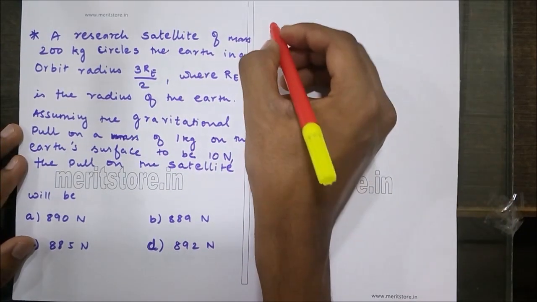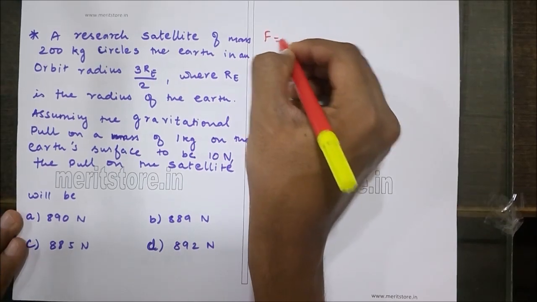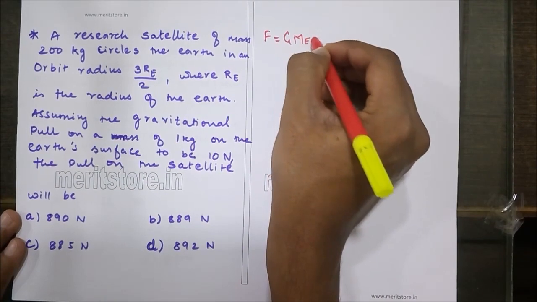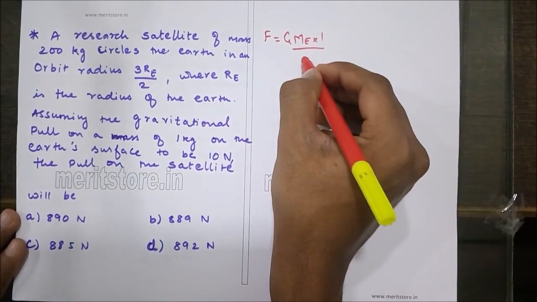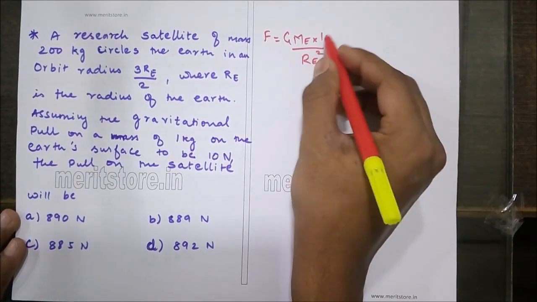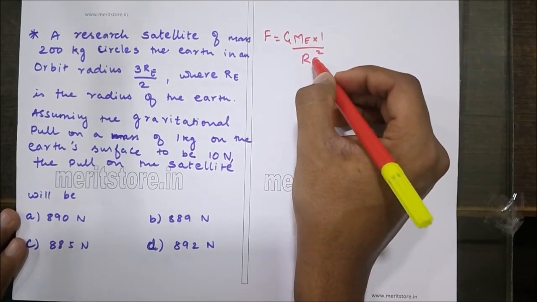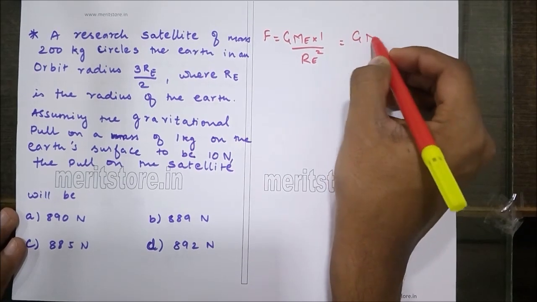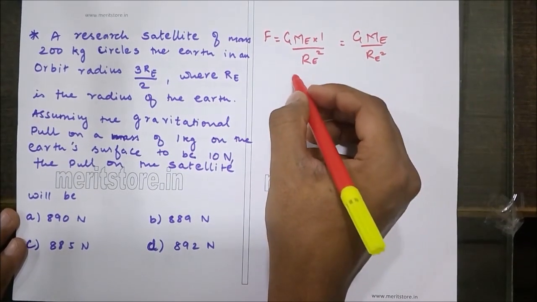Now, according to Newton's gravitational law, the force between the Earth and the mass of 1 kg will be G, mass of the Earth, into 1 kg divided by the distance between them squared. Since the mass of 1 kg is on the surface of the Earth, the distance is nothing but the radius of the Earth. It is G times ME upon RE square.